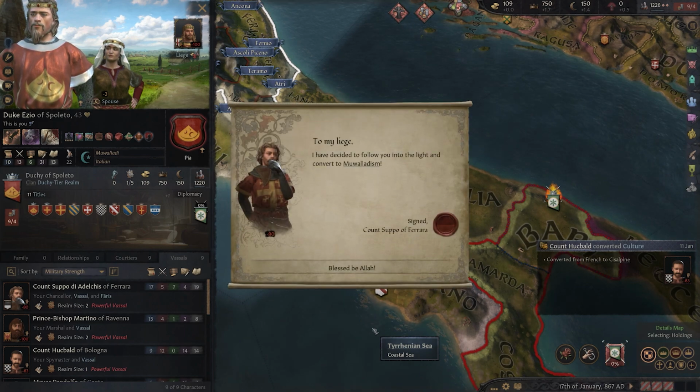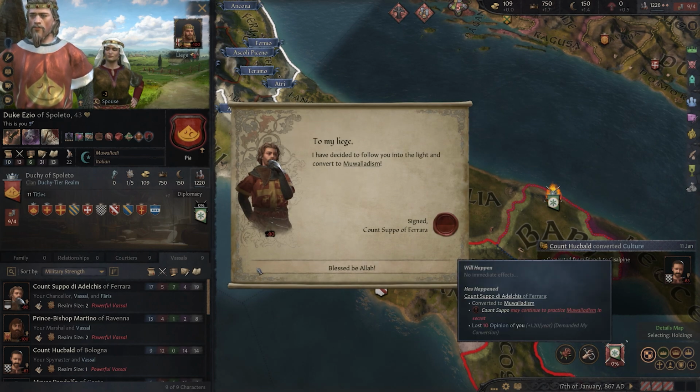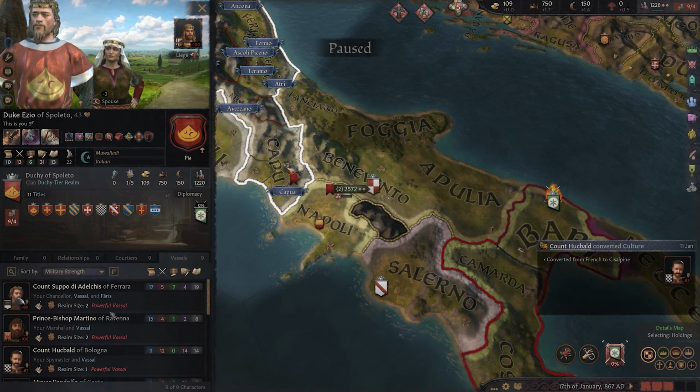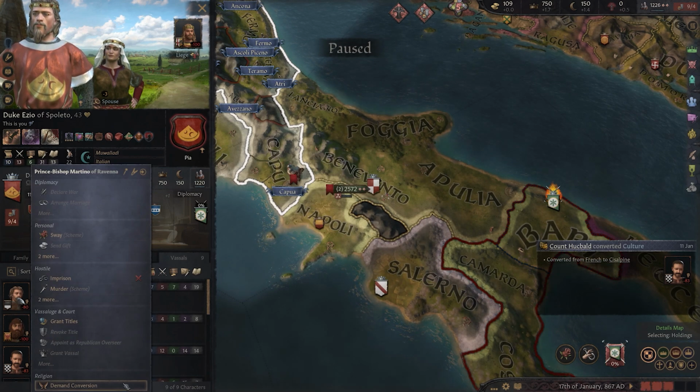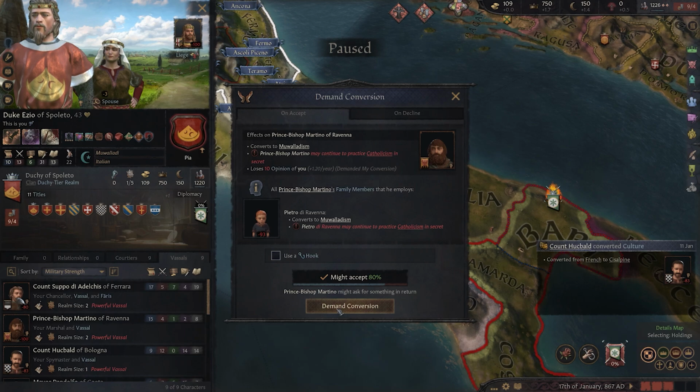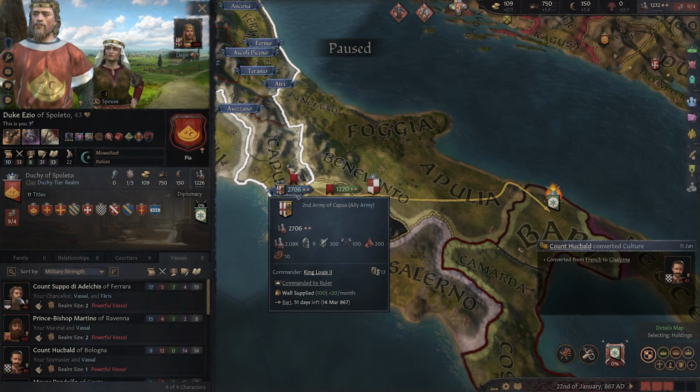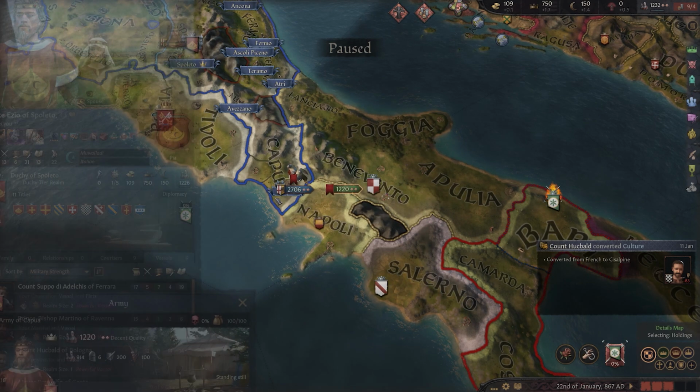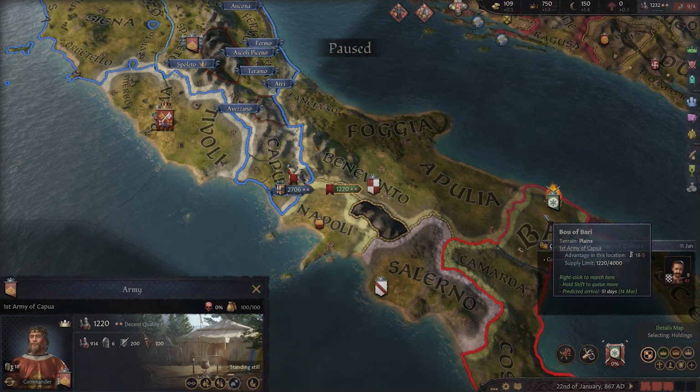Luck remains on my side as another vassal joins the true faith of the Italian peninsula, and so of course I'll keep pushing said luck with at least one more powerful vassal. While I await the results of that attempt, my liege begins to march south, and so my troops follow suit straight to the enemy's capital.